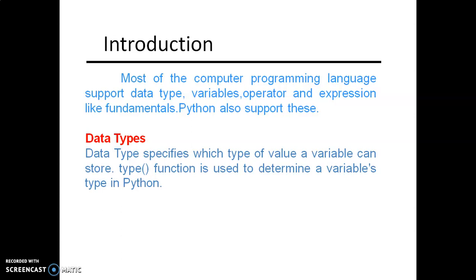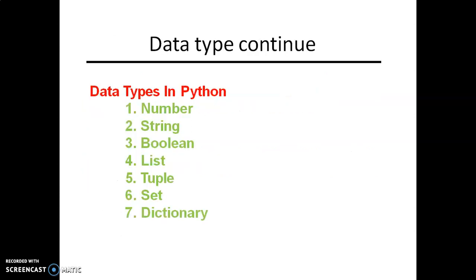What is a data type? It means which type of data you are using in Python programs, which type of value a variable can store. The type function is used to determine a variable's type in Python. Data types in Python are number, string, boolean, list, tuple, set and dictionary. We will discuss each and every data type.